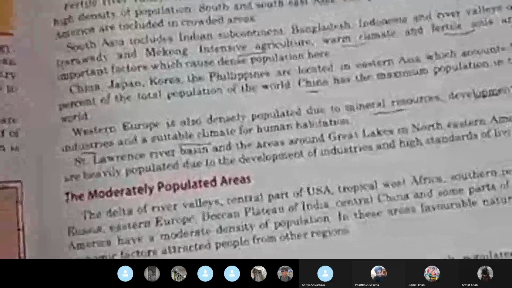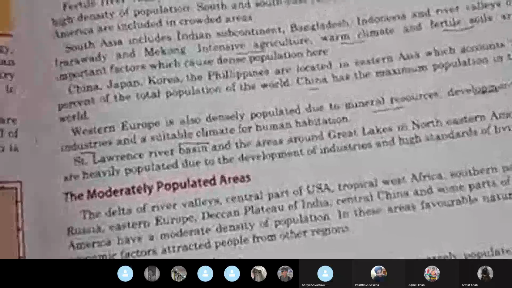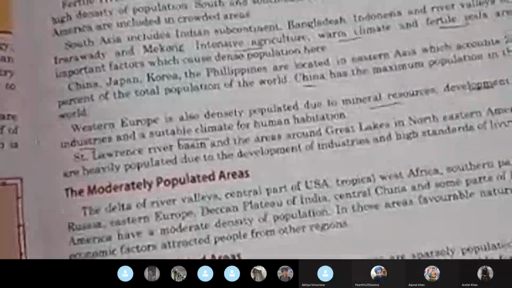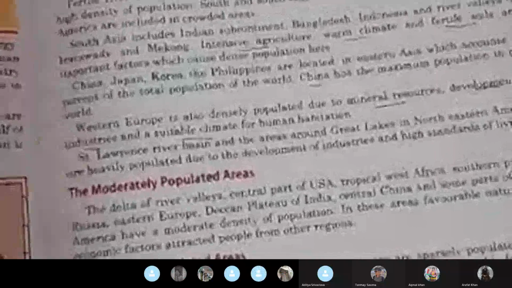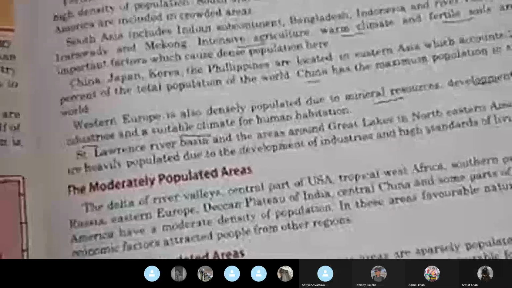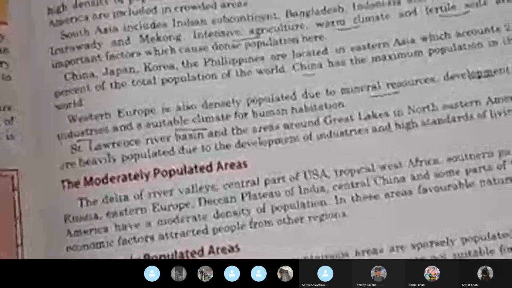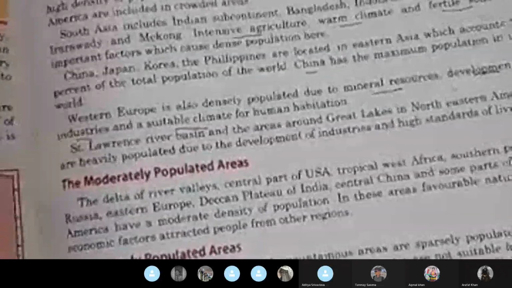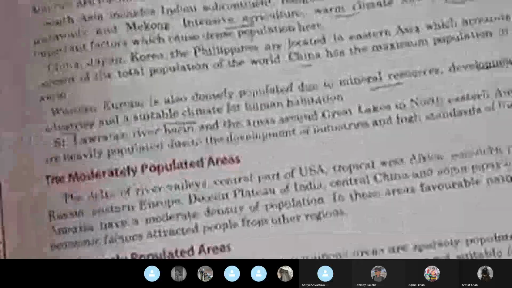Now the delta of river valleys, central part of USA, tropical West Africa, southern part of Russia, Eastern Europe, Deccan Plateau of India, central China, and some parts of South America have a moderate density of population. In these areas, favorable natural and economic factors attract people from other regions.